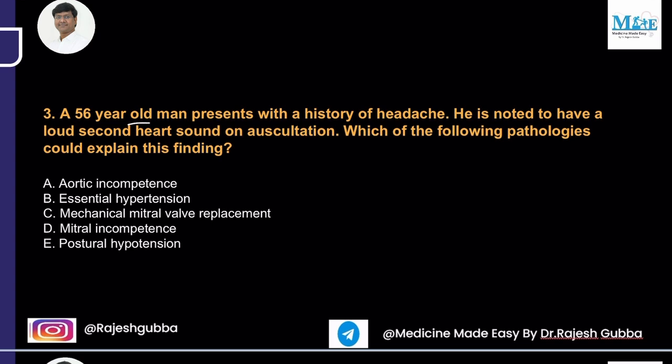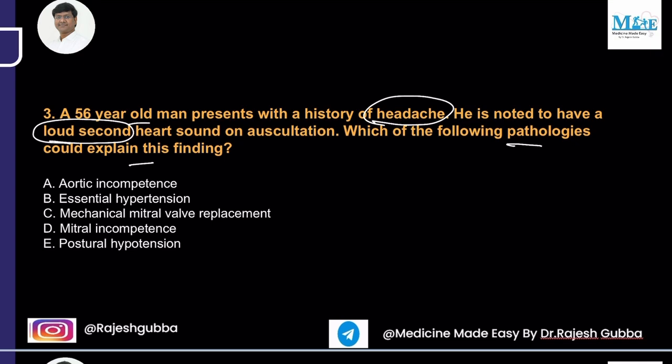A 35-year-old man presents with a history of headache. He is noted to have a loud second heart sound on auscultation. Which of the following pathologies could explain this finding? Aortic incompetence, essential hypertension, mechanical mitral valve replacement, mitral incompetence, postural hypotension. So there is a history of headache as well as the loud second heart sound.